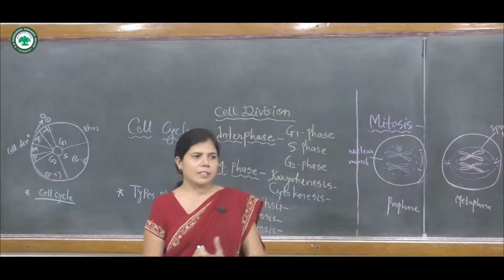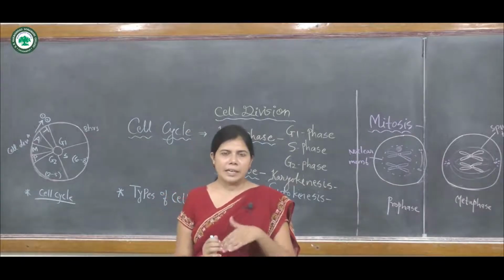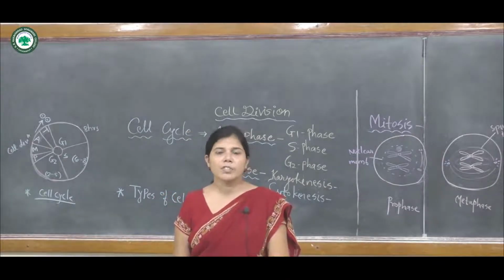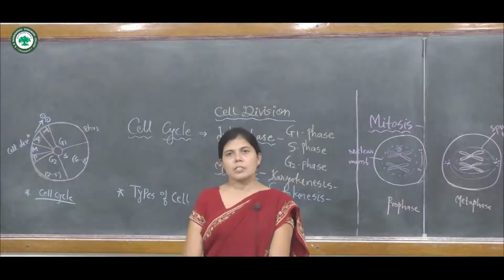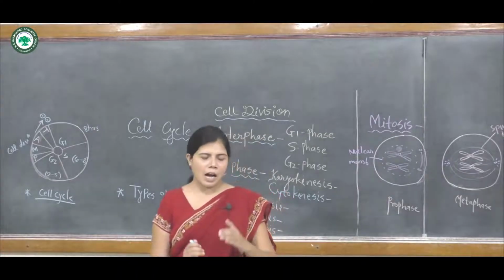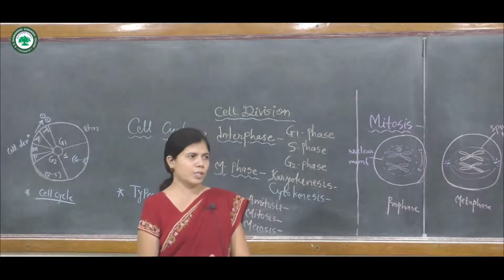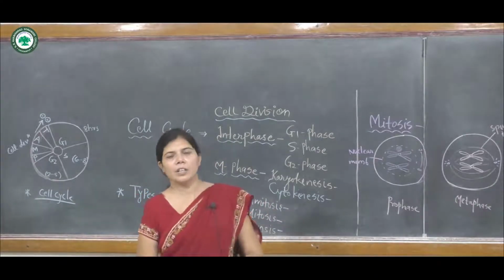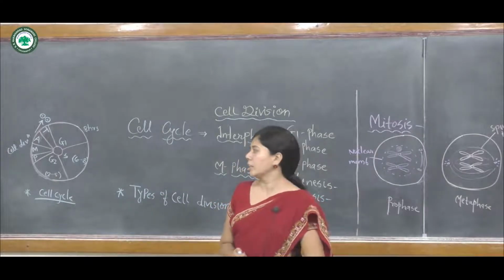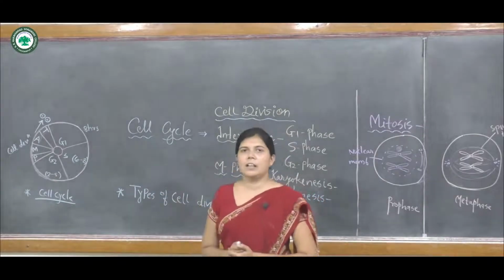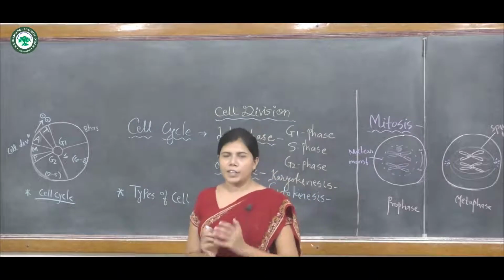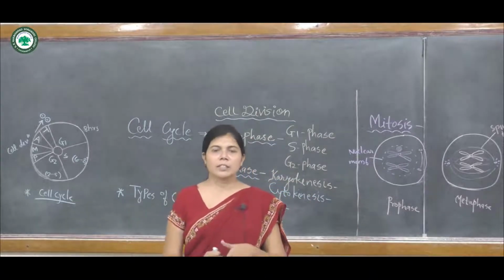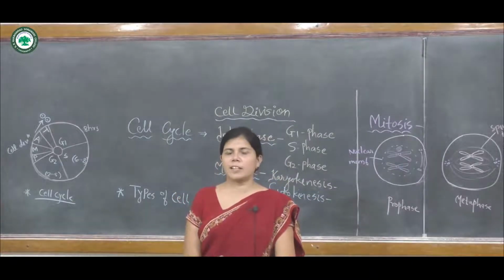Cell division takes place in sequential events, which are known as the cell cycle. In this cell cycle, the development of the cell as well as the division of the cell is carried out.